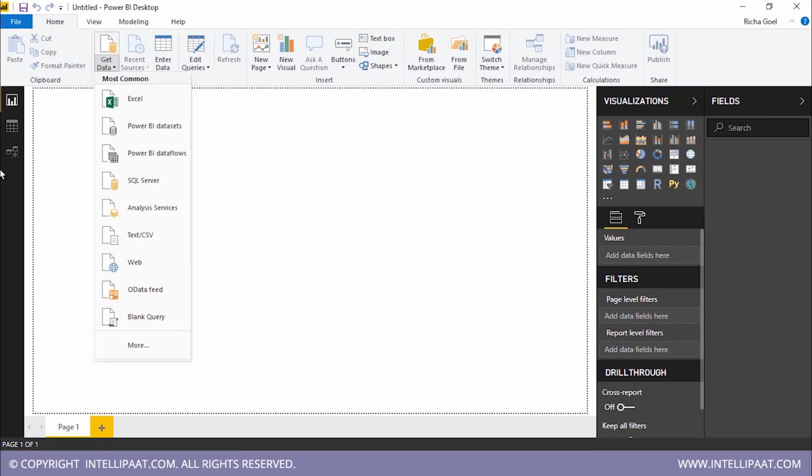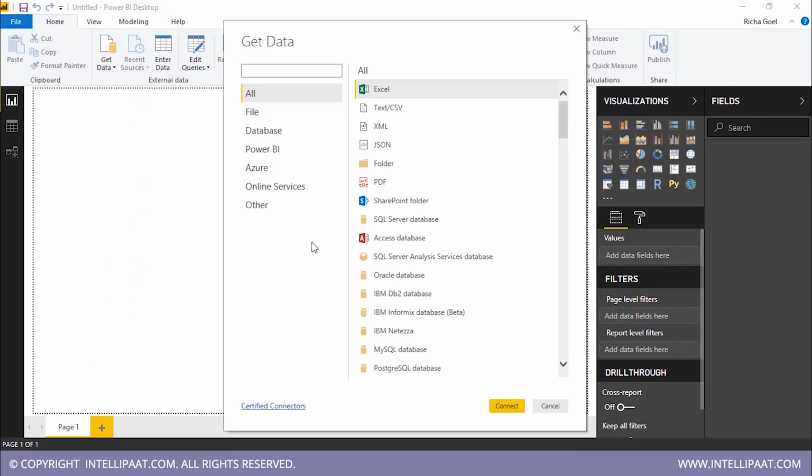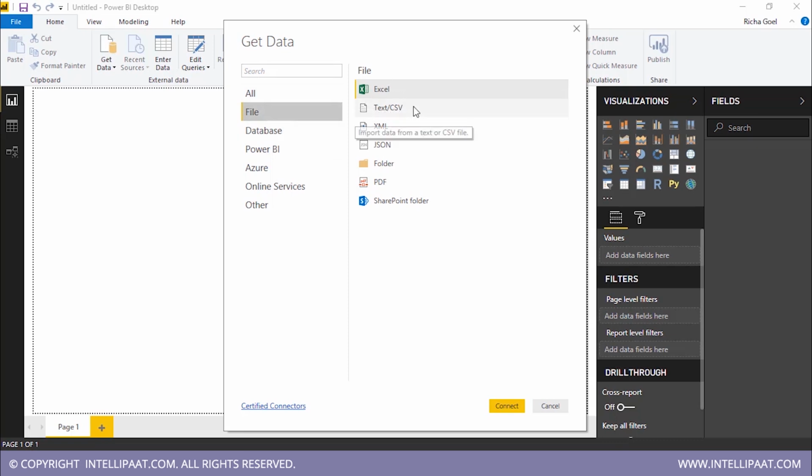This means that Power BI can take in data from a huge number of sources. It doesn't have to be a particular Excel file, it can be anything. As you can see, you can click on more over here. Now a list will appear. These are the different sources which are compatible with Microsoft Power BI desktop. So you can take it directly from files: Excel, CSV, XML, JSON, PDF, anything.